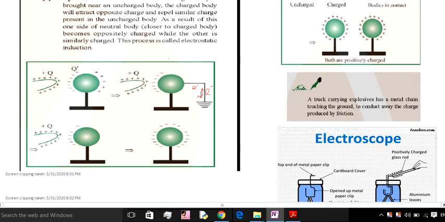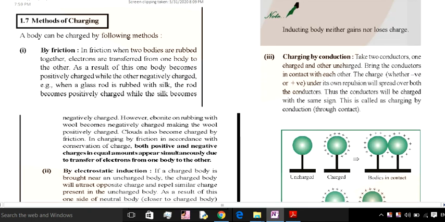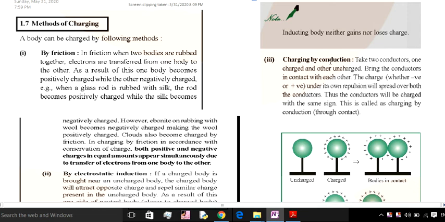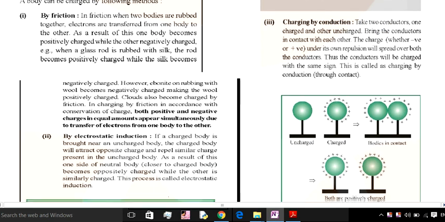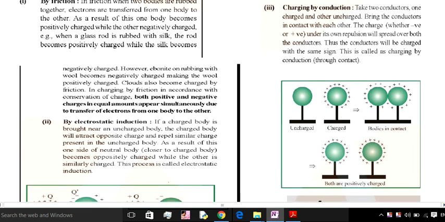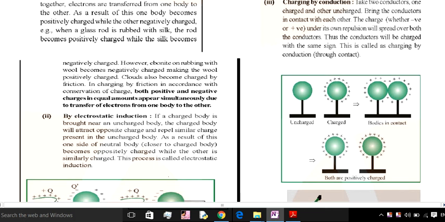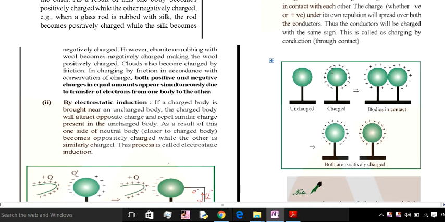Now moving to our third method, charging by conduction. Understand anything by example, it will be easier for you. You might have heard a famous proverb that a picture is worth more than 1000 words. So let us understand by an illustration. Don't go on the theory, it will be very difficult for you to understand by theory.